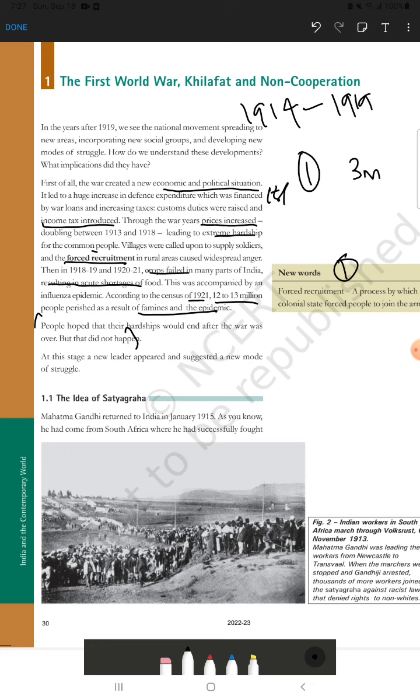For your information, I told 5 points you will write on the First World War. First is the economic and political situation change, that means to recover the war expenditure they increased the tax and introduced different types of tax and custom duties. Second thing, price increase of the regular things, which created extreme hardship. Next thing is forced recruitment. Fourth point is the acute shortage of food, and last but not least, so many people perished due to famine and epidemics, influenza epidemics. Okay, then we will go to the next part.